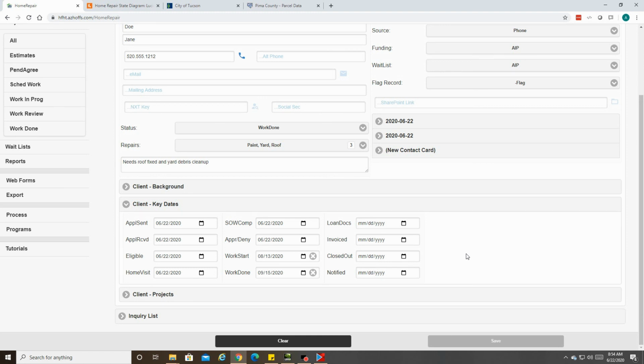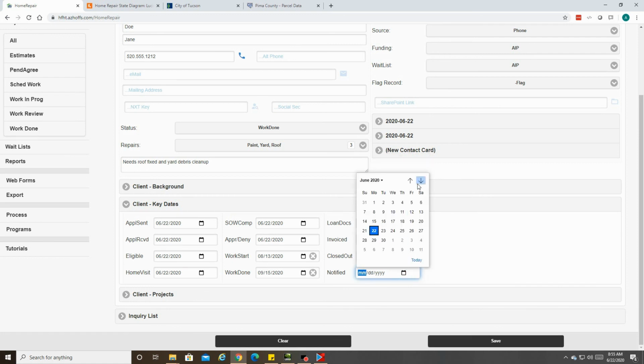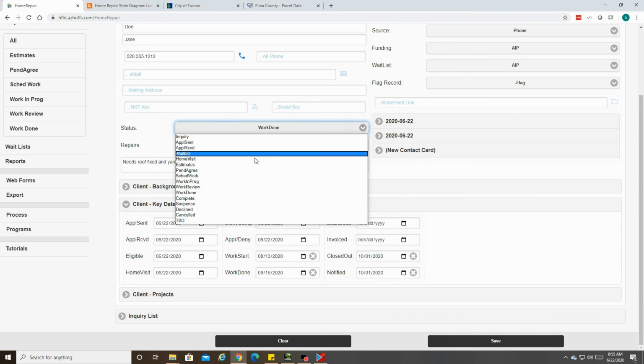A completion notification and SOW sign-off is received from Jane, so we need to record the closed out and notified key dates and mark her request as complete. We will use 10/1 of 20 as those dates. Save the record.